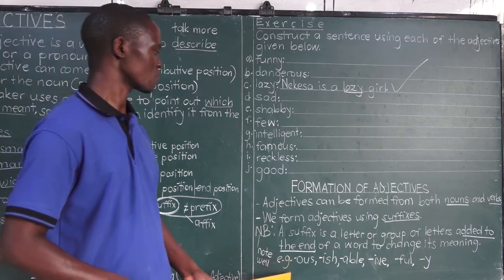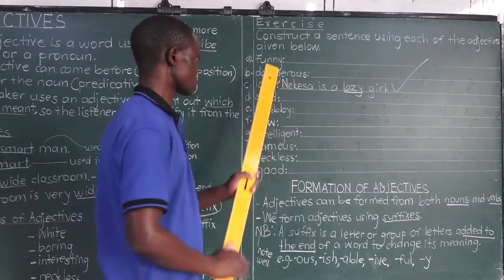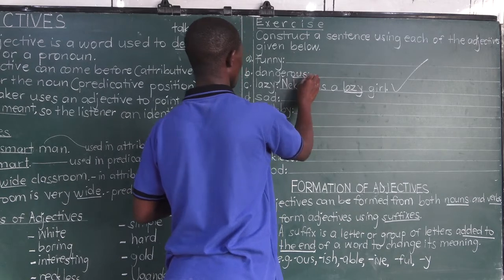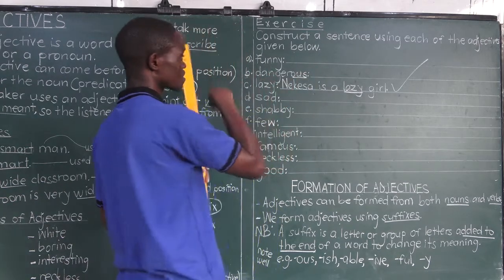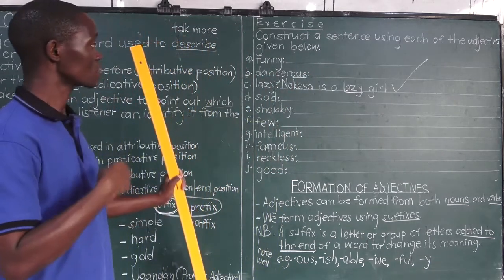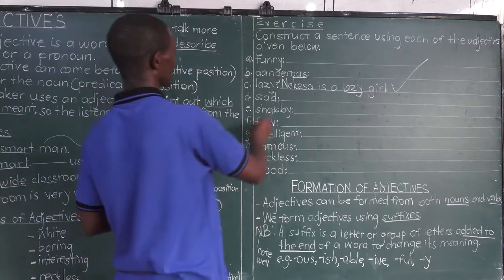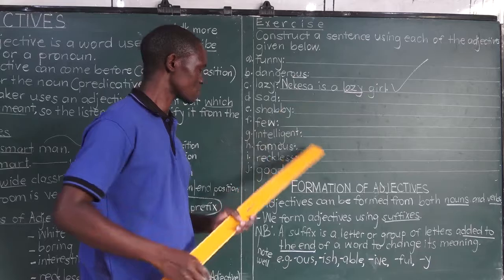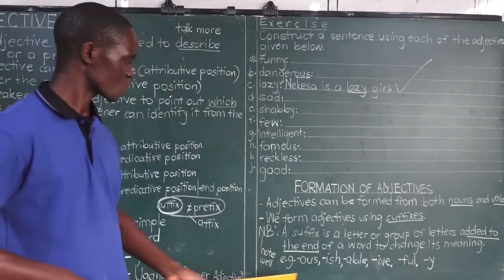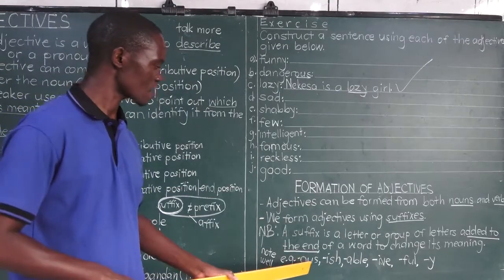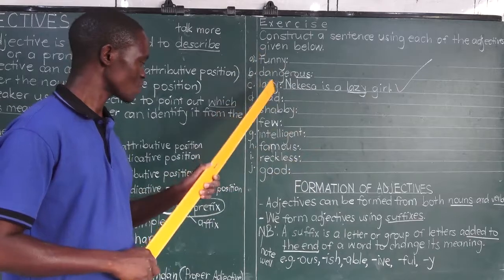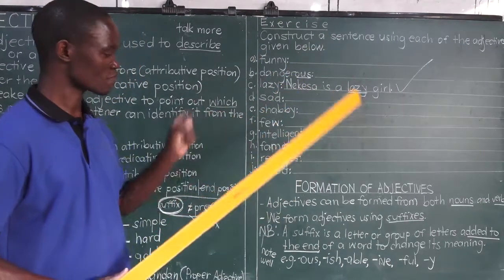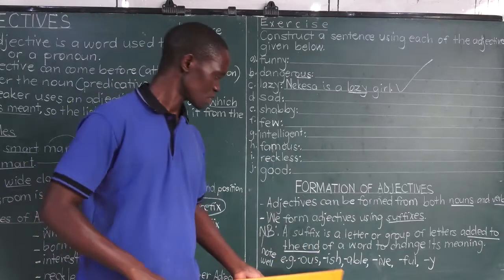We have one example here on the same board. OUS. We added OUS to a certain word and we changed its meaning. Which word is that? Danger. We got danger, we added OUS and we totally changed its meaning. So you can add OUS to a certain word and we form an adjective. So dangerous is an adjective formed from danger.